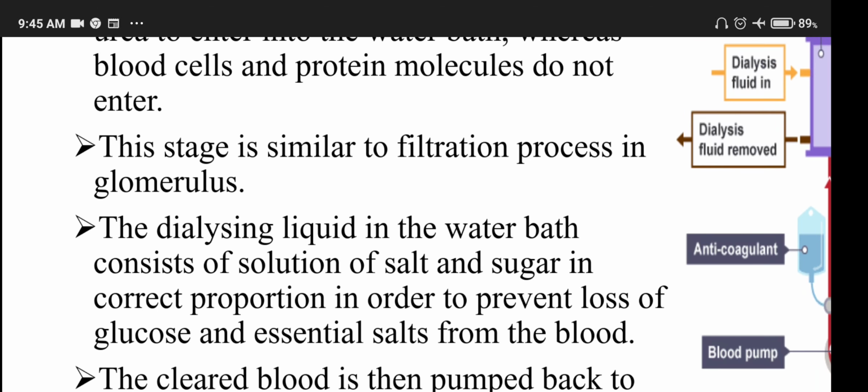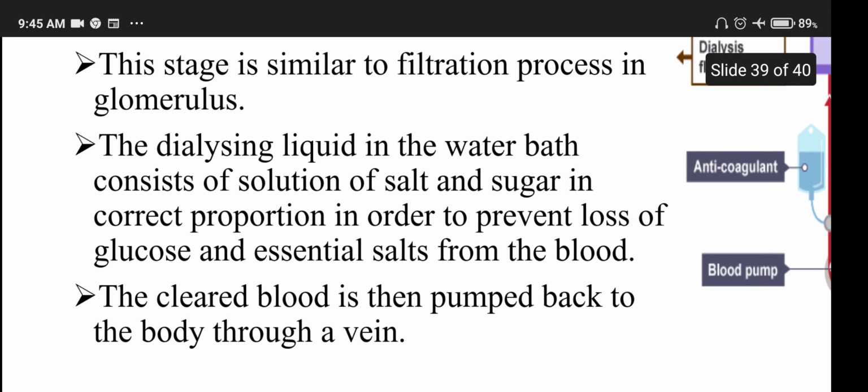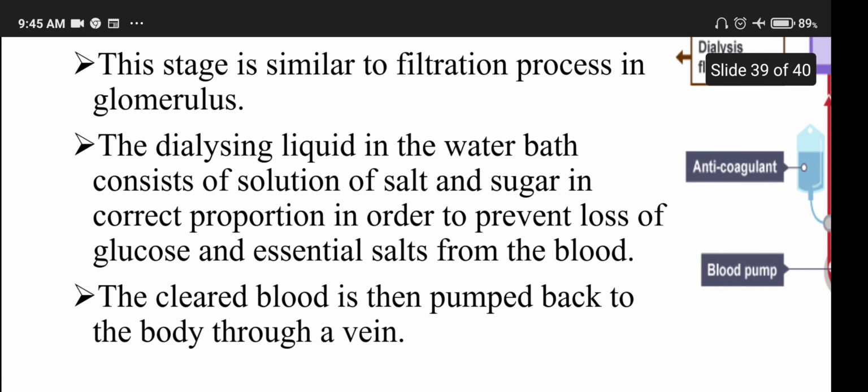The dialysing liquid in the water bath consists of a solution of salt and sugar in correct proportion in order to prevent loss of glucose and essential salts from the blood. The clear blood is then pumped back into the body through a vein.